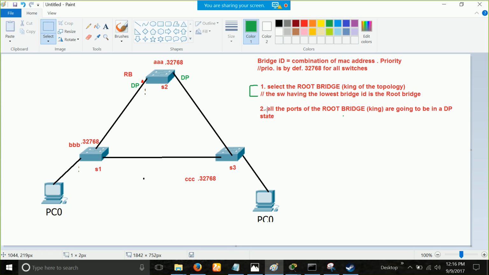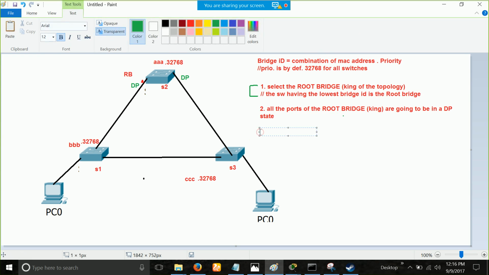So step number 1, select the bridge, the switch having the lowest bridge ID as your king. Step number 2, all the ports of a root bridge, of the king, are going to be in the forwarding designated port state. Okay, so step number 3. Now, in simple terms, all the other switches, what do you mean by other switches? The non-root bridges have to have a path to reach the king, right? So that's step number 3.